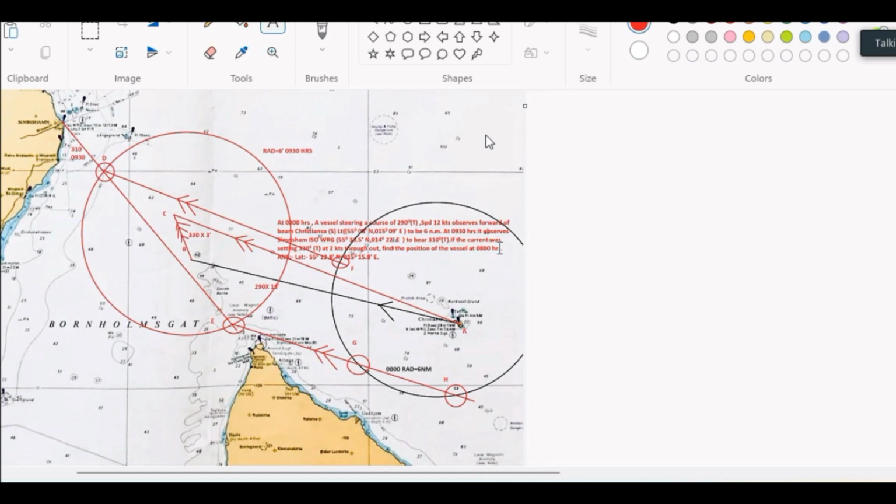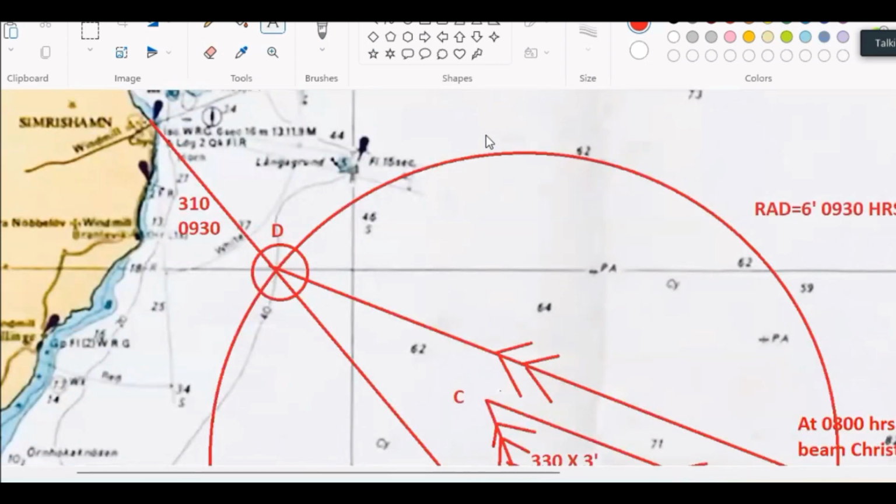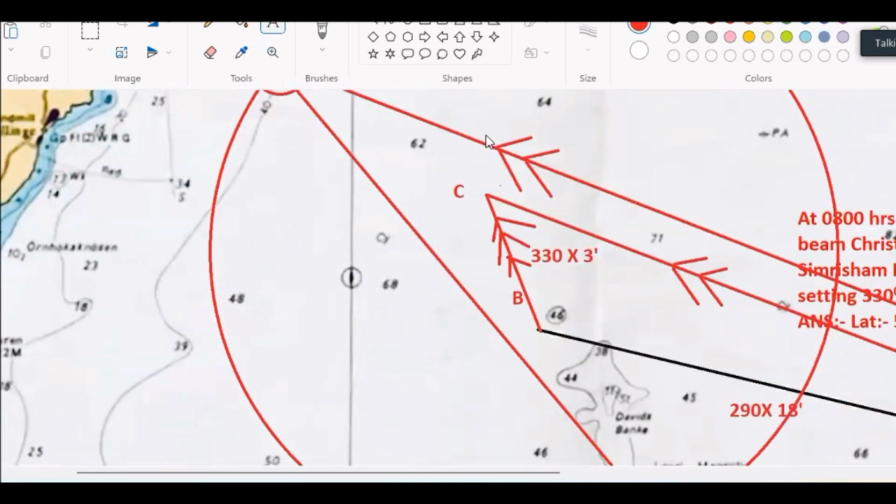Please plot it and let me know. Again, I am telling you, the DF is the same, sir. AC distance, the distance made good in 1.5 hours, will be the same from D to F. But I increase the scale now. Increase the scale and look, I'll read the question now.